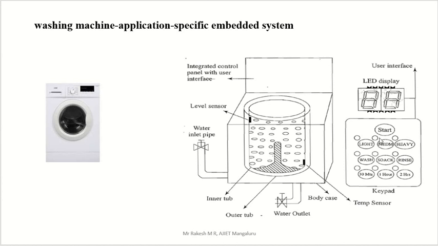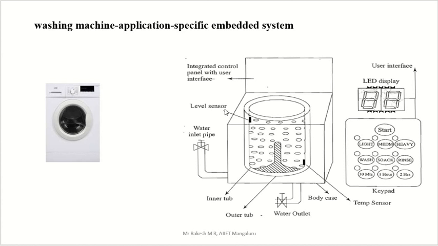User interface means this one: the user is going to give some commands here, like heavy, light, medium, wash, then what is the time, 30 minutes, 1 hour, 2 hours. If you want to start, if you want to stop, everything is there in your user interface. Sometimes you have an LED display also, in terms of numbers, or some switches, switch on, switch off, or a time counter. So those are things we can call the user interface.